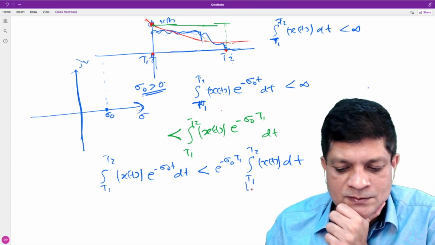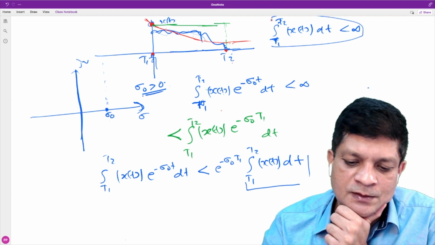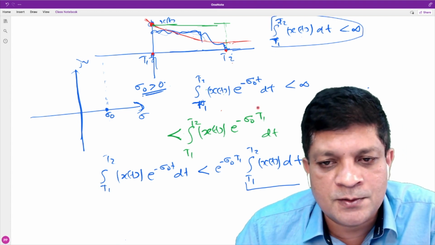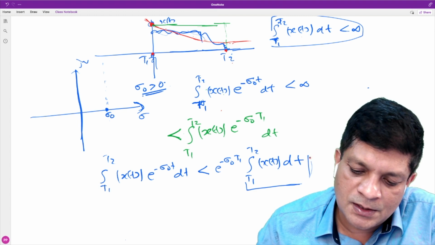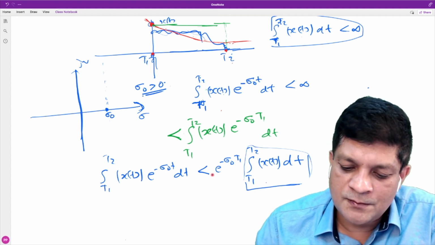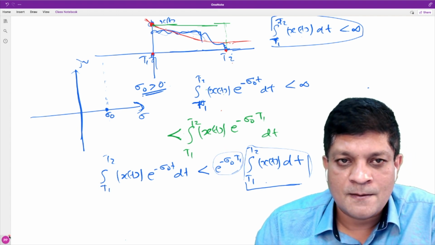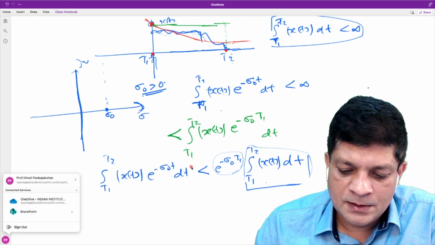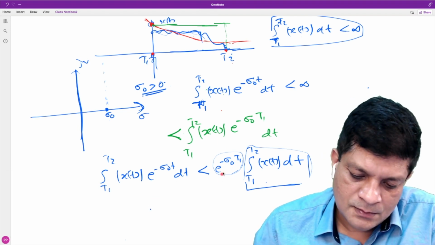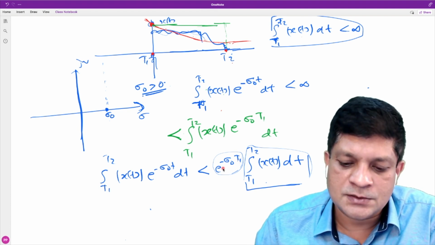What about this? Is it finite? It is finite because it is given: the signal is of finite duration and it is absolutely integrable. This is finite. What about this? Is it finite? Because t1 is finite and sigma naught is finite.